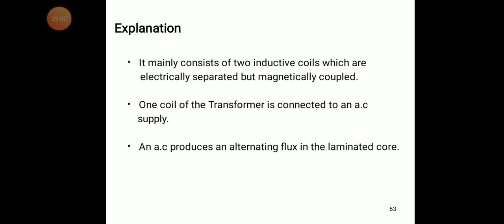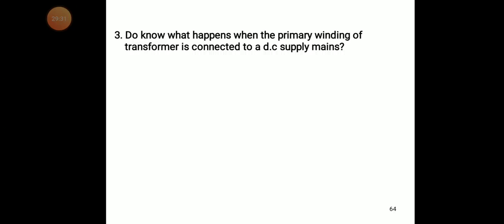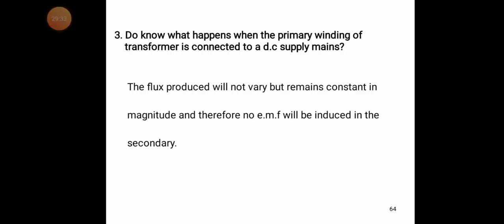One coil of the transformer is connected to an AC supply, and AC produces an alternating flux in the laminated core. Whenever we apply the AC supply, it produces an alternating flux in the laminated core.